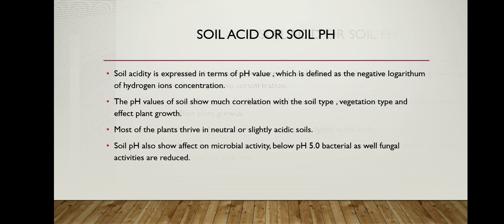And others like club root of crucifers and rhizoctonia rot can be controlled by increasing the soil pH.